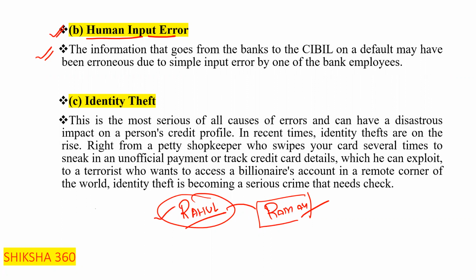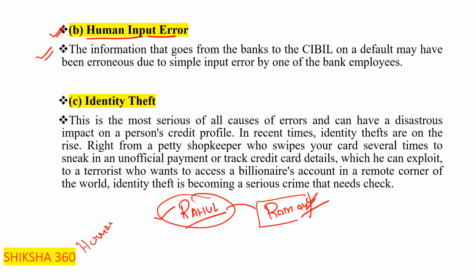So Rahul has defaulted on the loan, but due to human error, the financial record of Raman is also defaulted, because the PAN card of Raman is basically in the account of Rahul. This is just one of the examples.